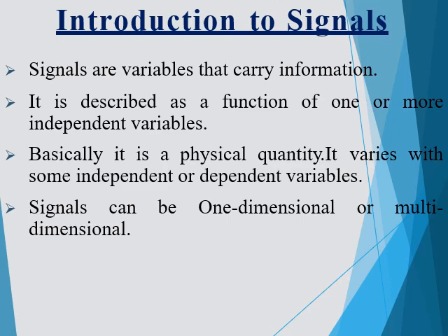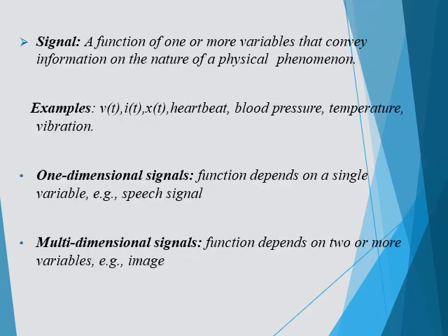And then it is described as a function of one or more independent variables. Basically, it is a physical quantity. It varies with some independent or dependent variables. Sometimes a signal may be dependent or sometimes it may be independent. So signals can be classified as one-dimensional signals and multi-dimensional signals. A signal is nothing but a function of one or more variables that convey information on the nature of a physical phenomenon. Which means that it may have one piece of information or two or more.